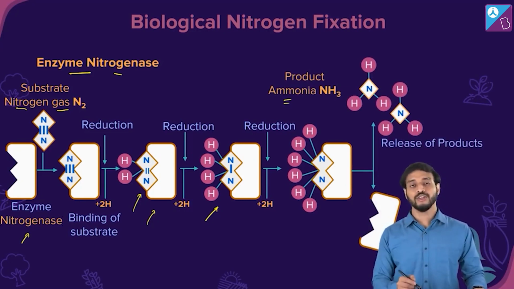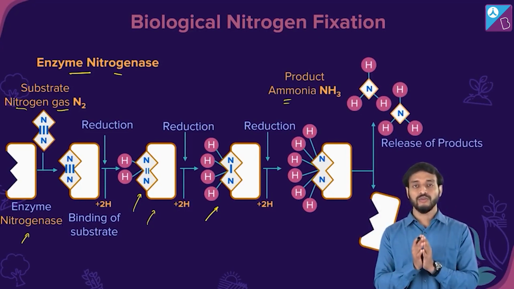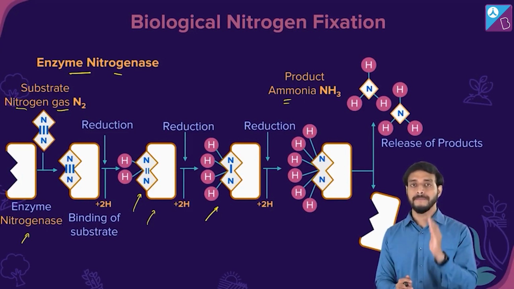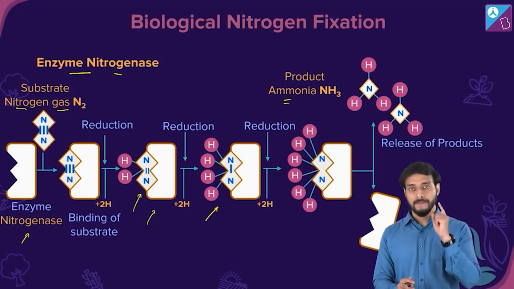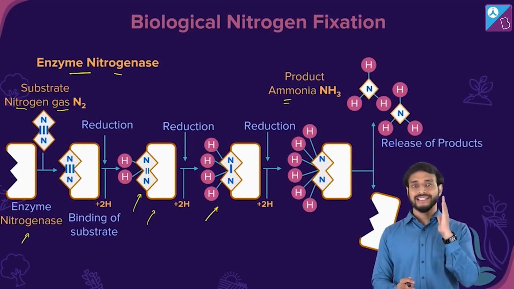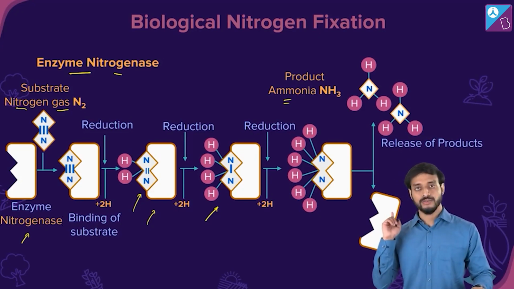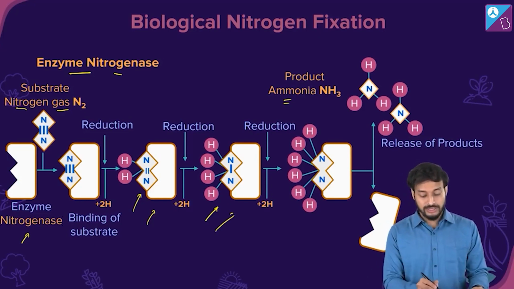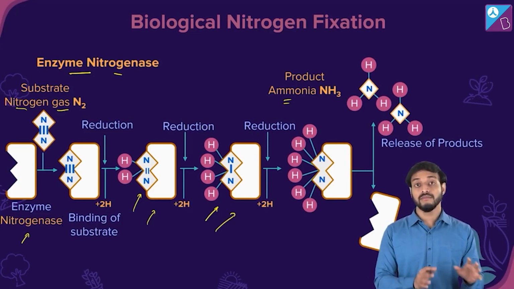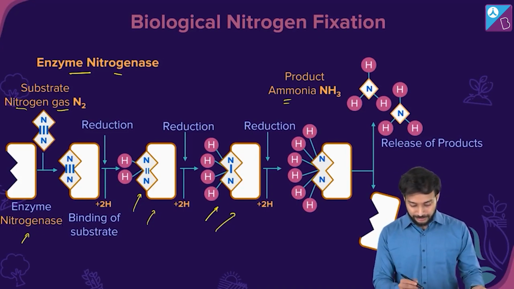Is it easy? So whenever you see a complicated process, what you have to do is simple. Break it down. However difficult anything is, it won't matter. Just break it down and it becomes easy, right? This is a nice mechanism which you'll study in organic chemistry. So the release of the products, the ammonia is released over here. Did you get this point?